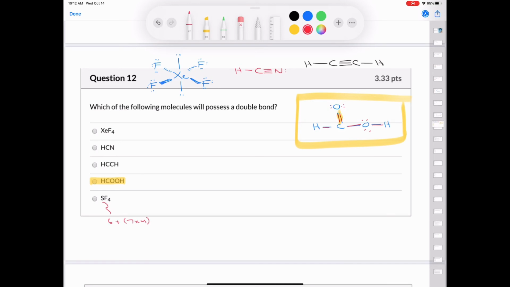Lastly, if we look at sulfur tetrafluoride, sulfur has 6 valence electrons, fluorine has 7, and there's 4 fluorines, so that's 28 plus 6, which gives us 34 valence electrons. We'll put our sulfur in the middle like this. We put a fluorine on each end, and we put a fluorine here and a fluorine here, like that. Now we've used up, let's see, I have 8 for each fluorine. 8 times 4 is 32, 33, 34. And so this has the seesaw shape, and it does not possess a double bond.